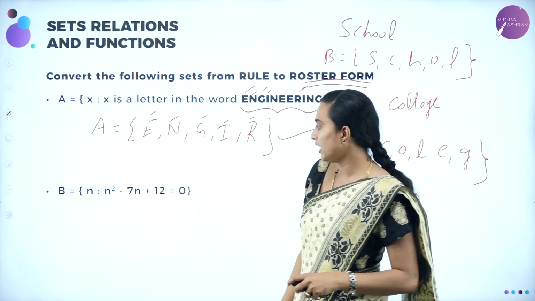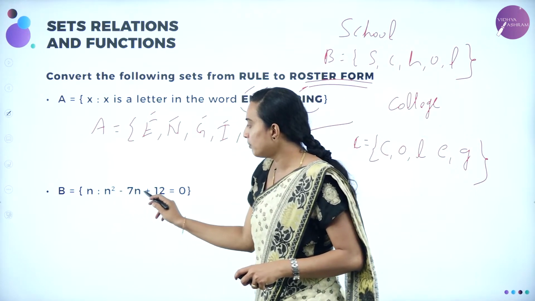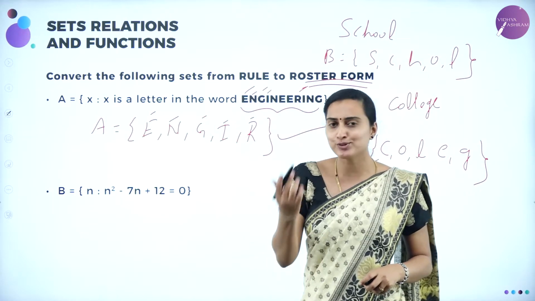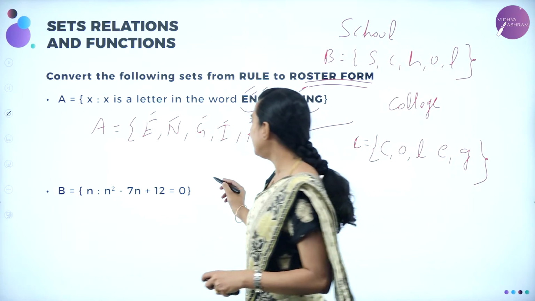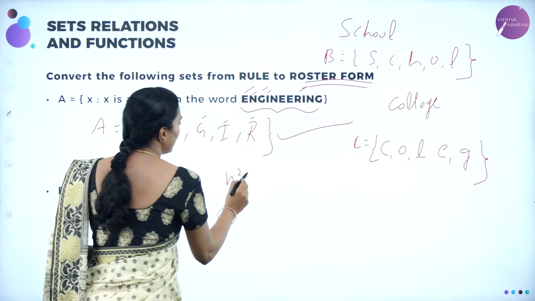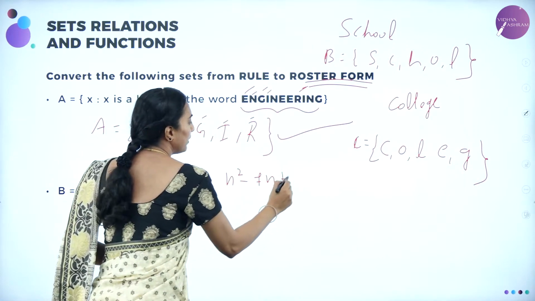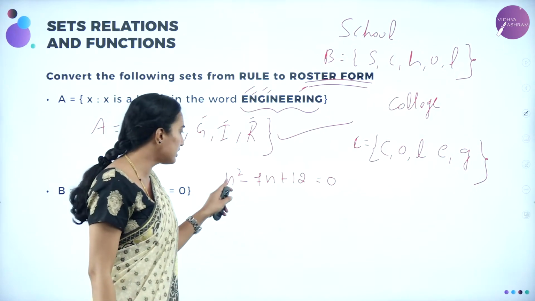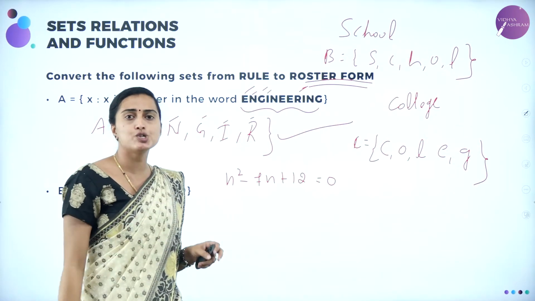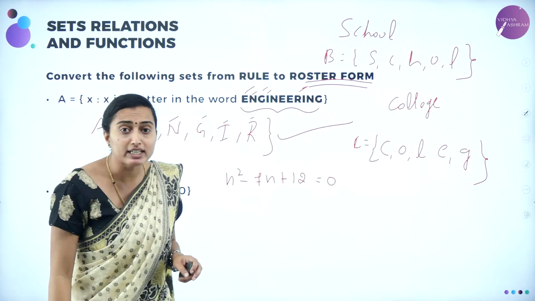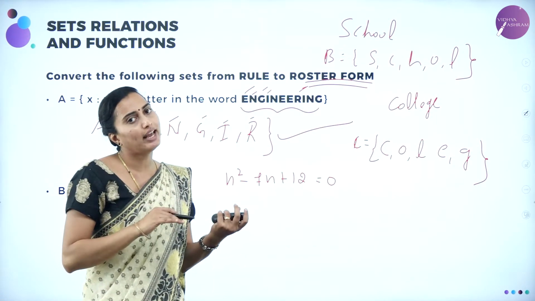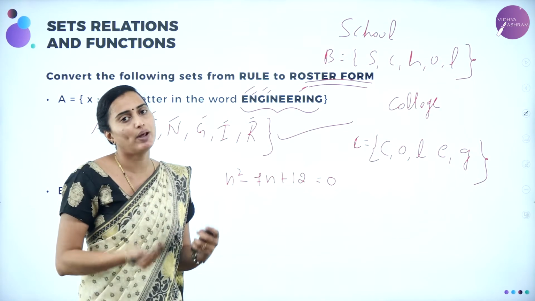Okay. Next they have given B is equal to n squared minus 7n plus 12 equal to 0. What is this, ma'am? Quadratic equation, dears. How to solve the quadratic equation? We know the quadratic equation can be solved. n squared minus 7n plus 12 equal to 0. If you multiply, you should get 12n squared. If you add or subtract, you should get 7n, that too minus 7n. What are the roots? Minus 4, minus 3. Minus 4n into minus 3n is plus 12n squared.